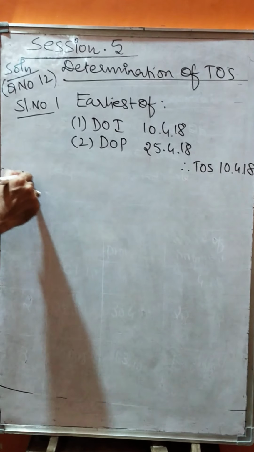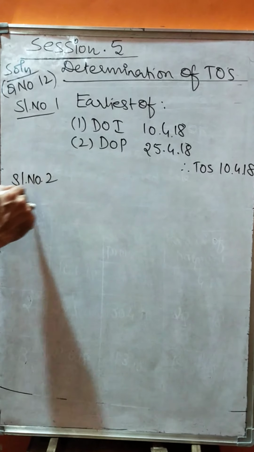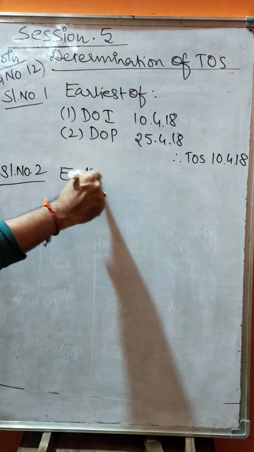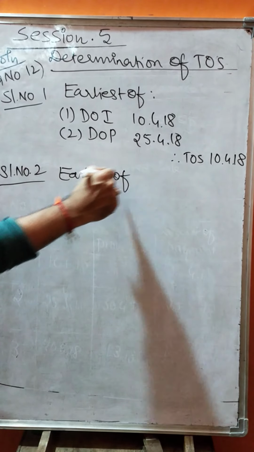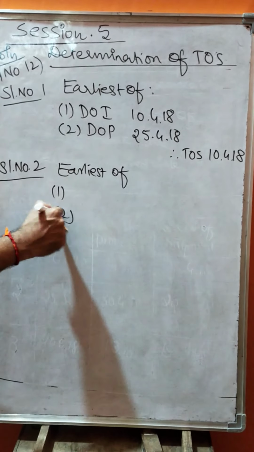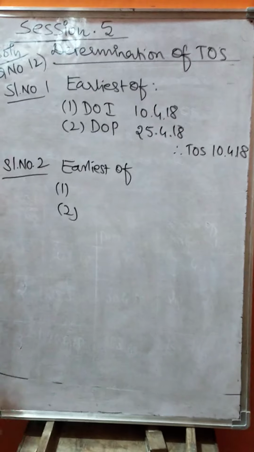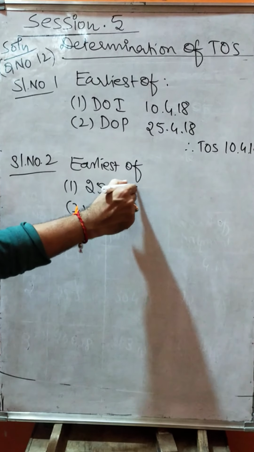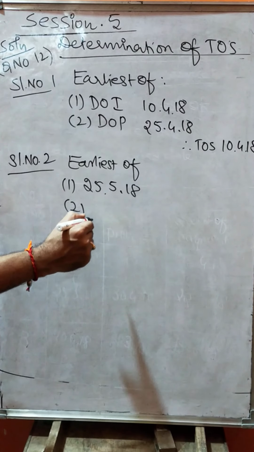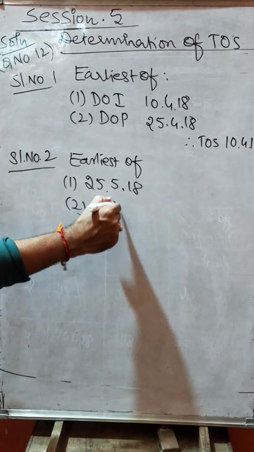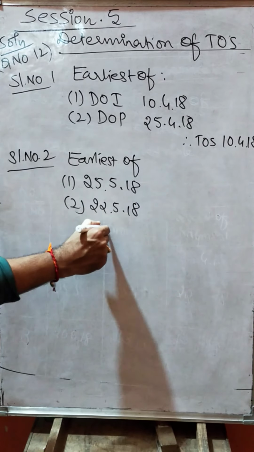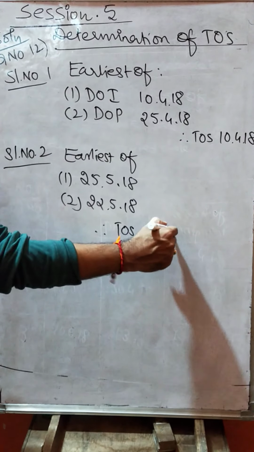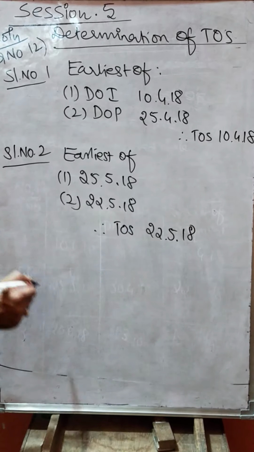Same is the case with serial number 2. In case of serial number 2 also, the earliest of 2 dates. The date of issue of invoice is given as 25th May 2018 and receipt of payment is 22nd May 2018. Therefore the time of supply is the earliest, that is 22nd May 2018.